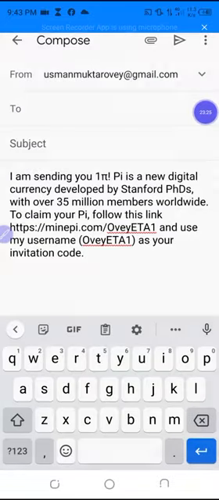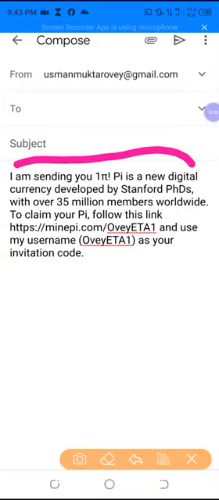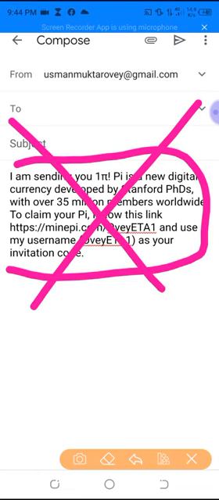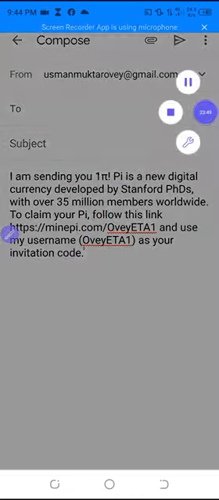Don't forget, now as I copy, I come to this place. Now look at it, I paste here. Did you see? You see OVETA1, but don't forget that this is a cancelled account. I've just done it as a guide for each and everyone that wants to sign up to Pi Network.